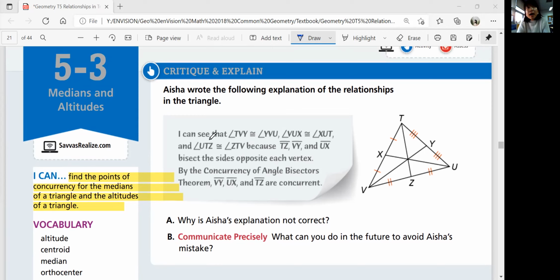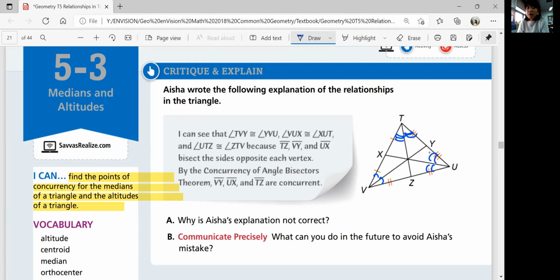She said, I can see that angle TVY is congruent to YVU, and VUX is congruent to XUT, and UTZ is congruent to ZTV, because lines TZ, VY, and UX bisect the sides opposite each vertex.